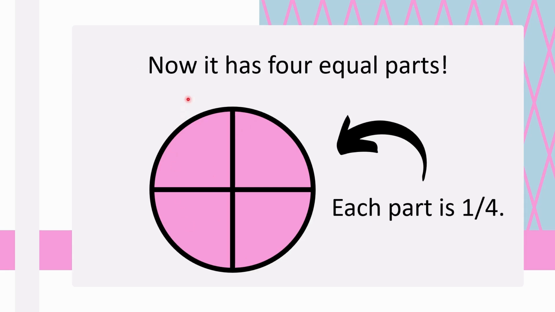Correct. So it's like this. If we join these two diameters, two lines like this, each part is 1 by 4. We can say that it is now divided into 4 equal parts. Wonderful.